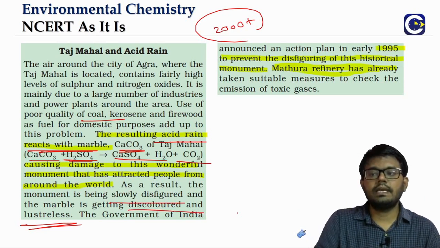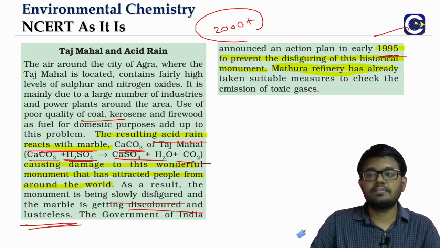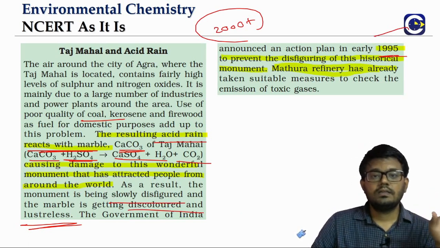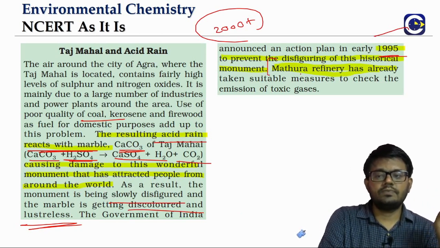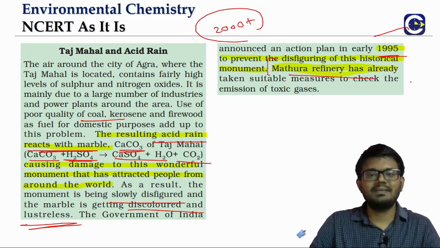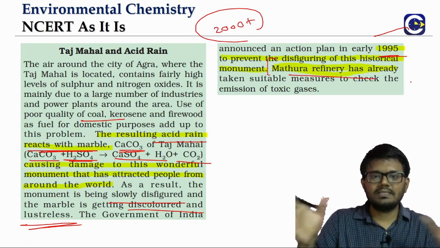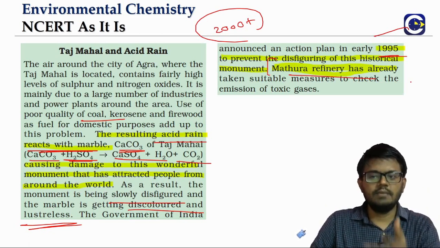Then in 1995, the Government of India set up an action plan to prevent this disfiguring of the Taj Mahal. To begin with, there is the Mathura refinery. All these things might not be asked in the examination, but just to understand, that's a very large scale refinery. They have taken steps to check the emission of toxic gases.